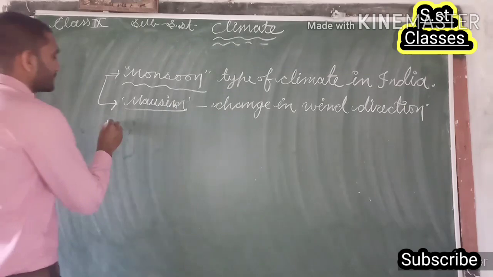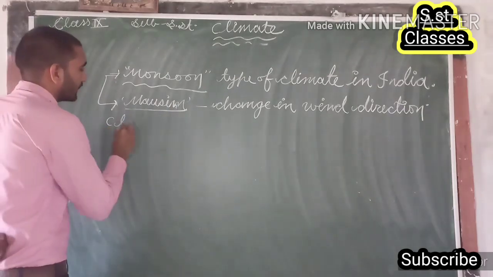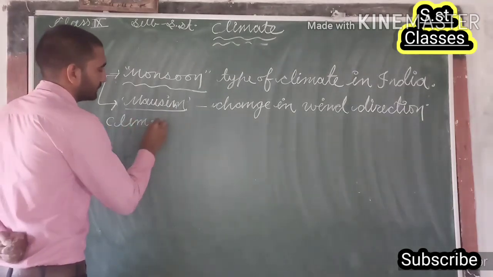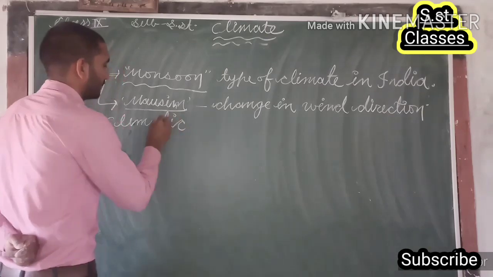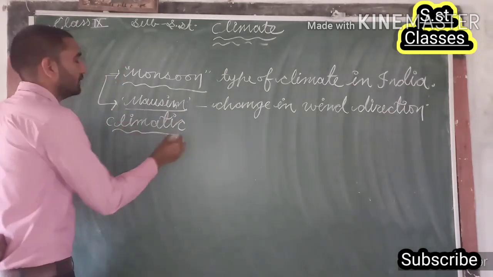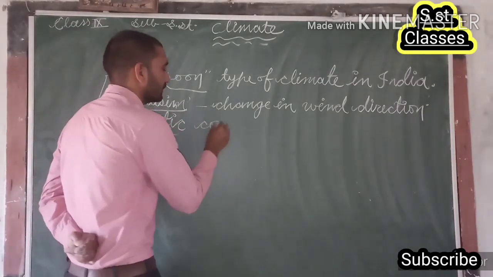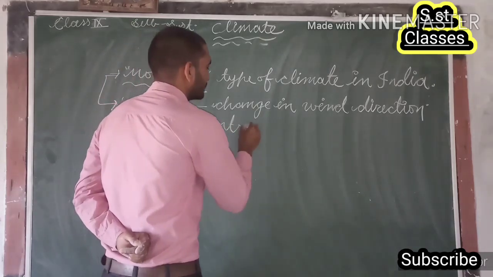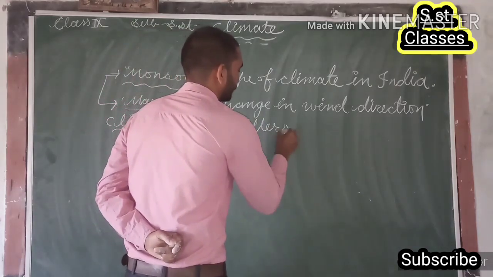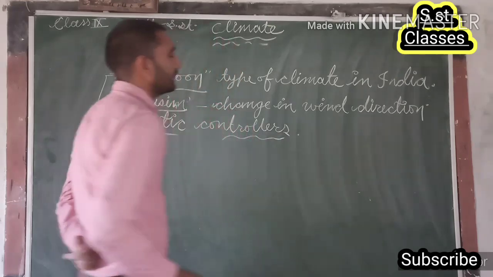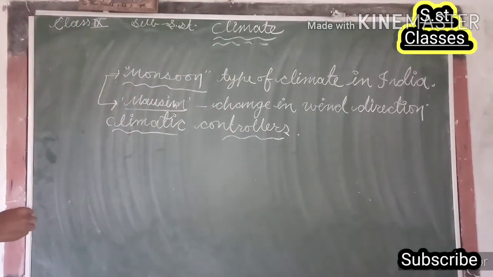Now the next point is major climatic controllers. So which are the major climatic controllers related to controlling the climate of India?